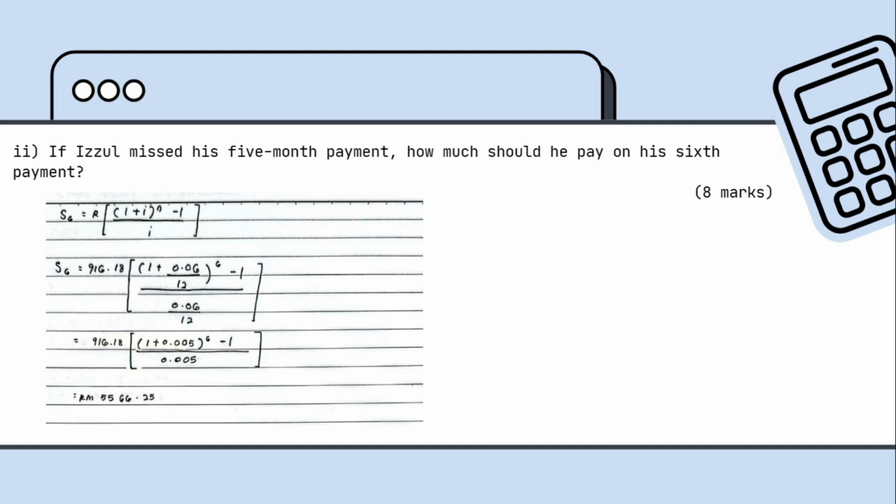And then 916.18 times (1 plus 0.005) to the power of 6 minus 1, over 0.005. So we got 5,566.25 ringgit. So that's our final answer.